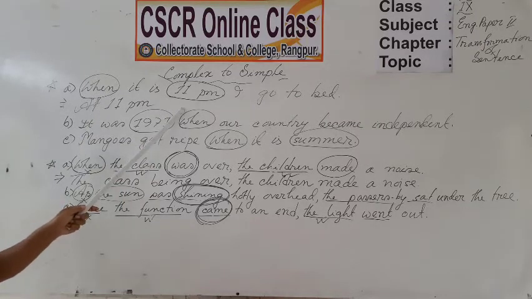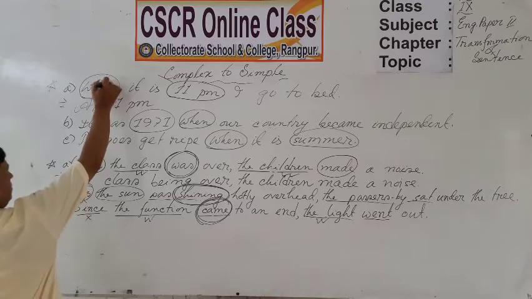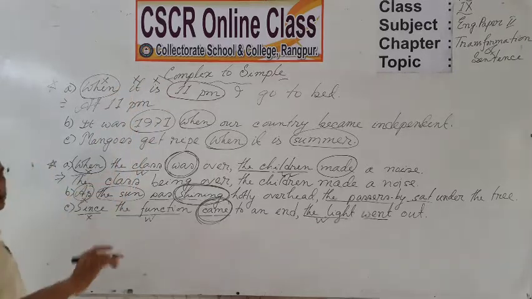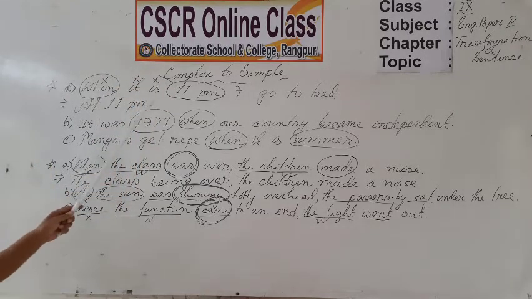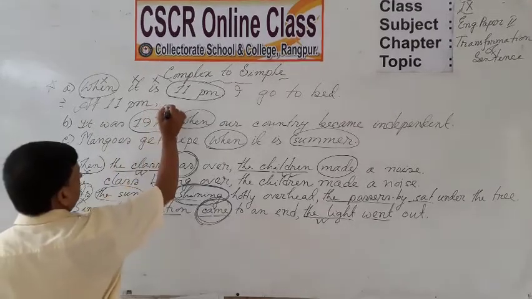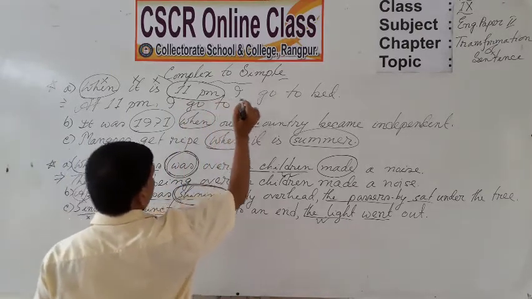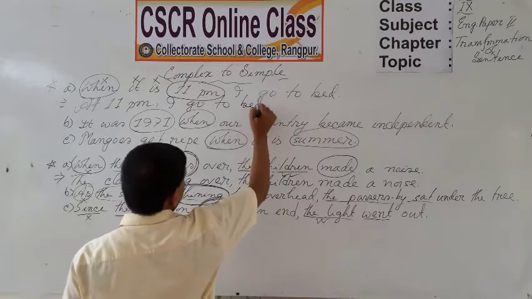When it is 11 p.m.: here when will be deleted, the subject it will be deleted, and the verb is will be deleted. You will just take the word or group of words referring to time and use an appropriate preposition before it. Dear students, at 11 p.m. and then the main clause, the principal clause: I go to bed.